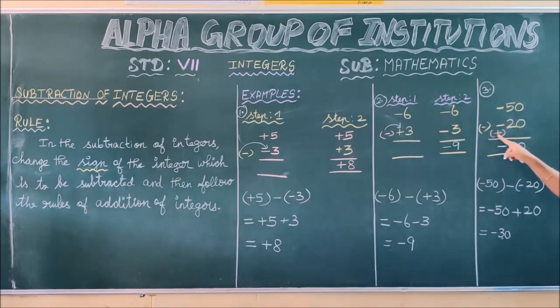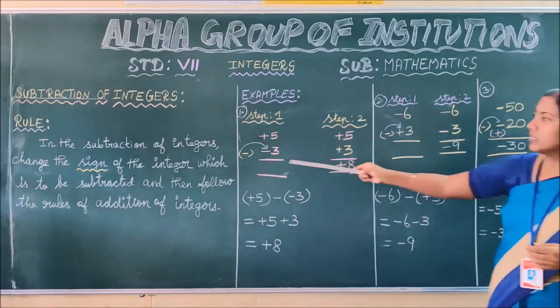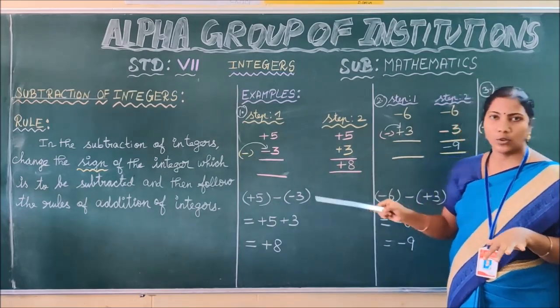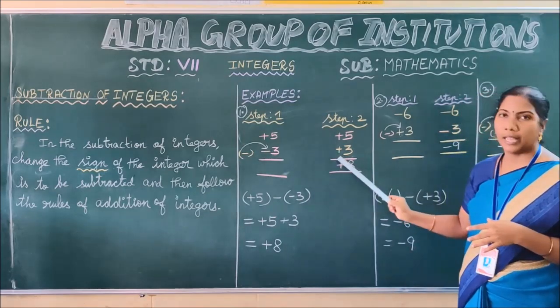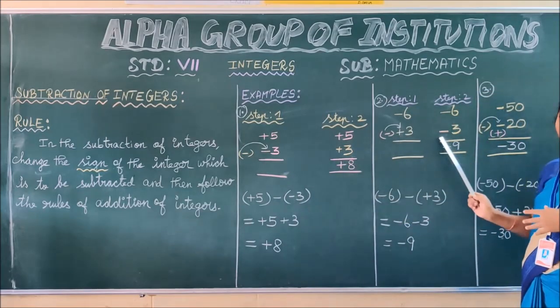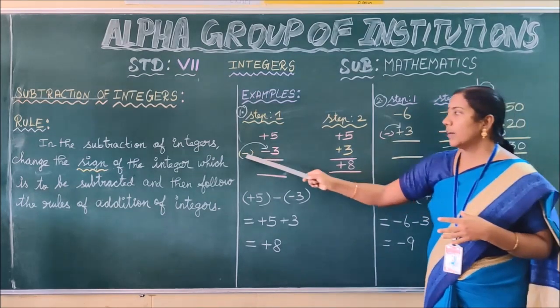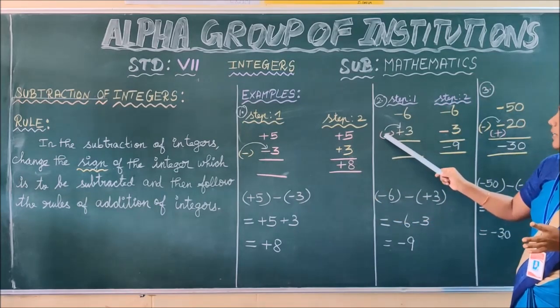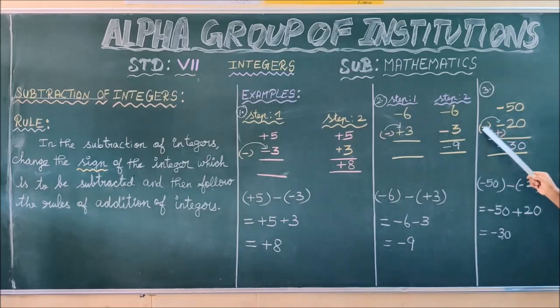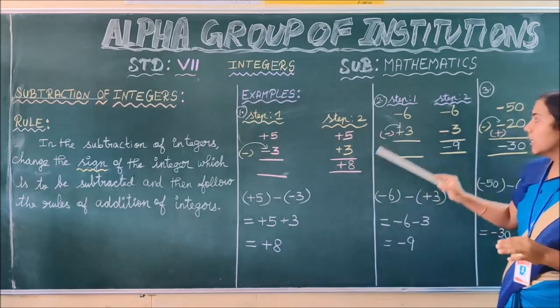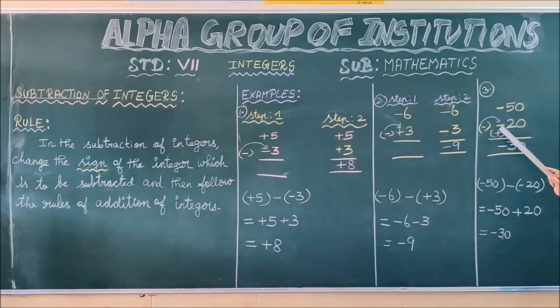Minus 50. How are you writing plus here? Minus into minus is plus. Suppose you have plus and plus, plus into plus, you get plus only. Minus into minus is plus, minus into plus is minus, minus into minus is plus. Is it clear, children? Otherwise you can understand it this way: here minus means put plus, here plus means put minus, here minus means put plus. You can follow any one of the methods, children.